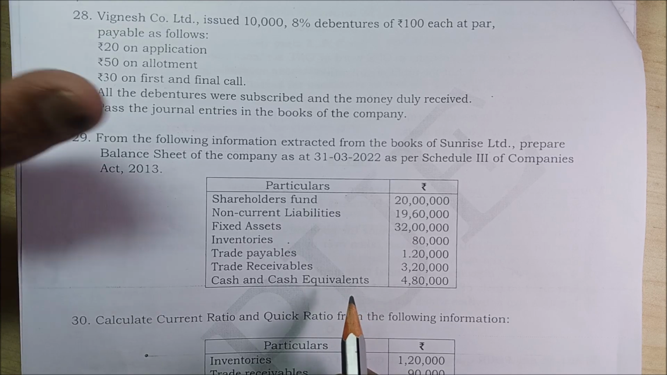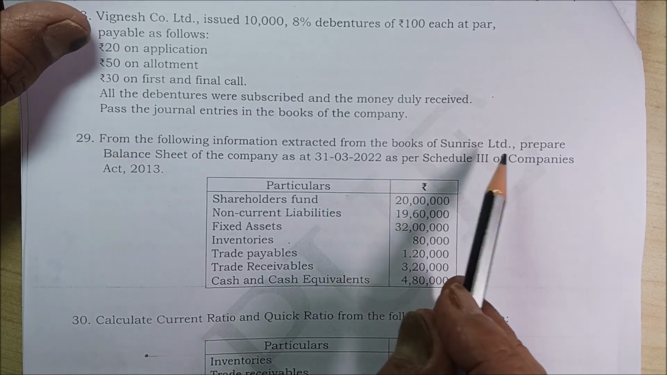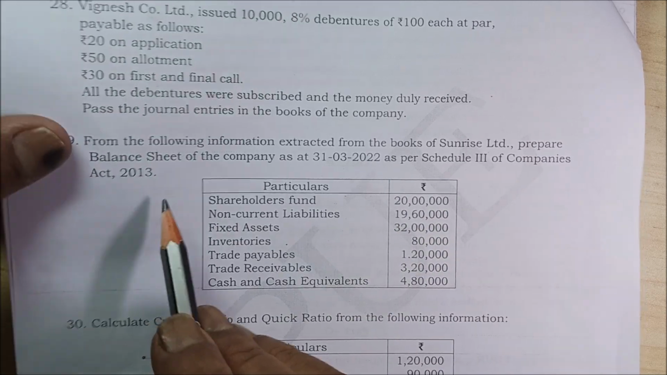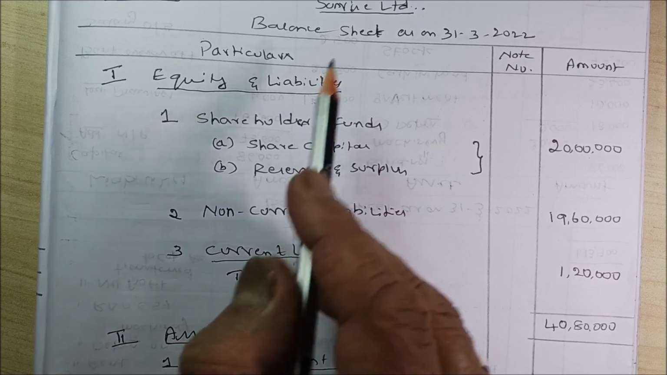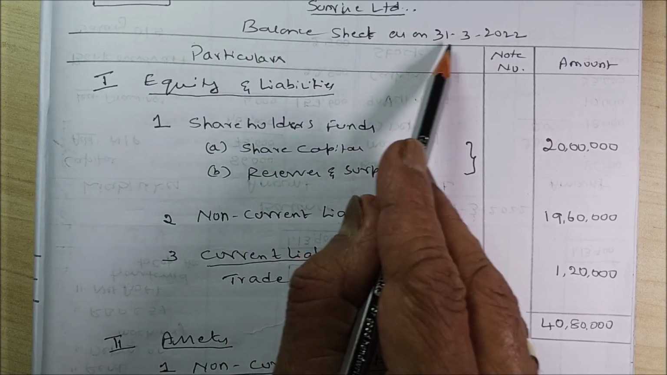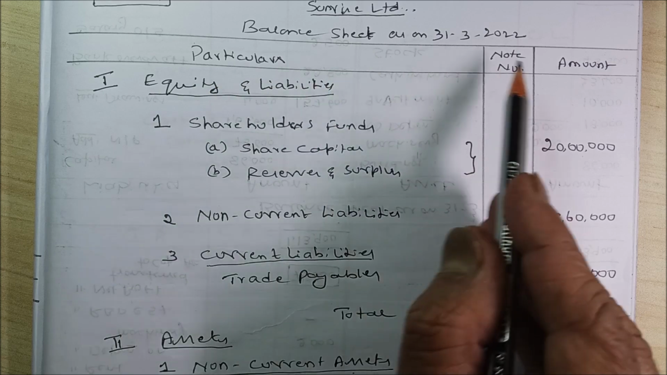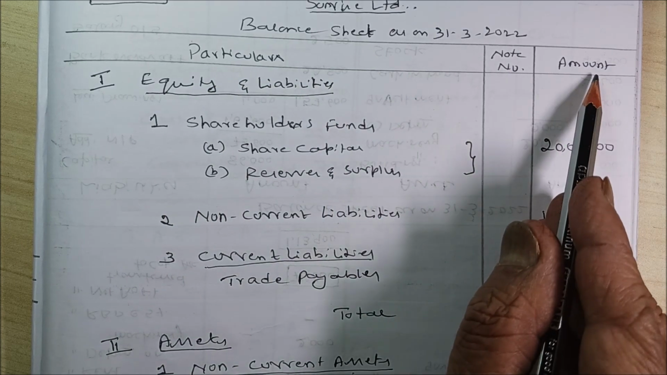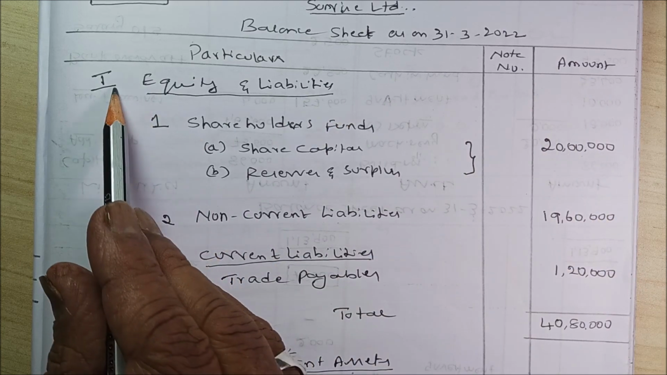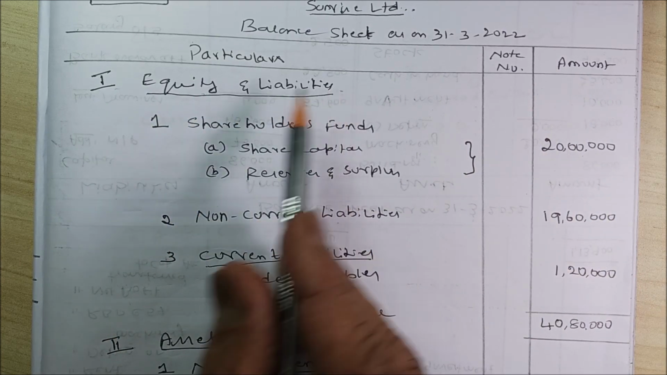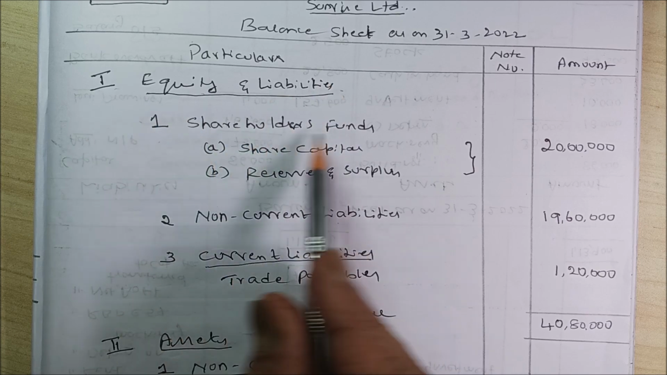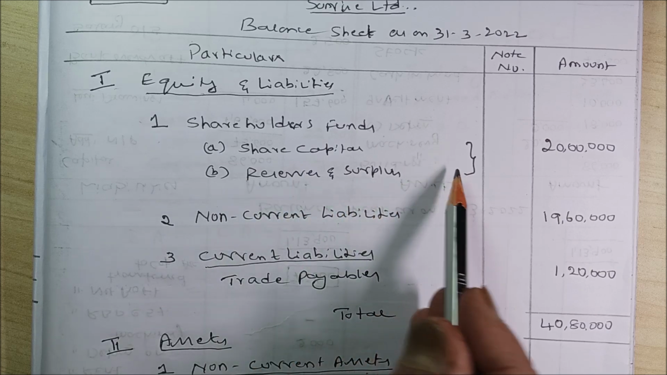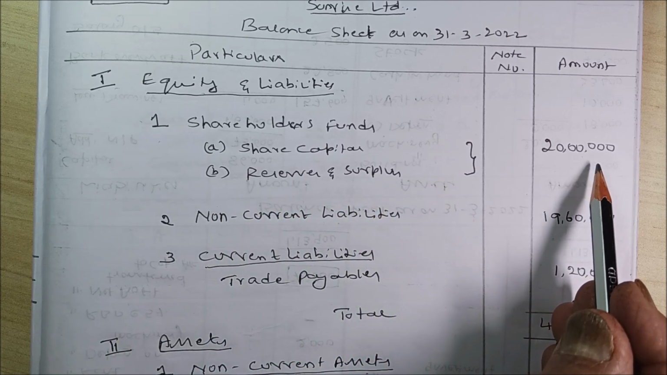So, I have to write it in the format as per the schedule of the Companies Act 2013. Very simple. Sunrise Limited, balance sheet as on 31/3/22, particulars, note number, if you are giving any details then you have to give note number, then amount. First one is equity and liabilities, that means capital and liabilities. Number 1, shareholders fund, A share capital, B reserves and surplus, both together 20 lakhs. I have written 20 lakhs.